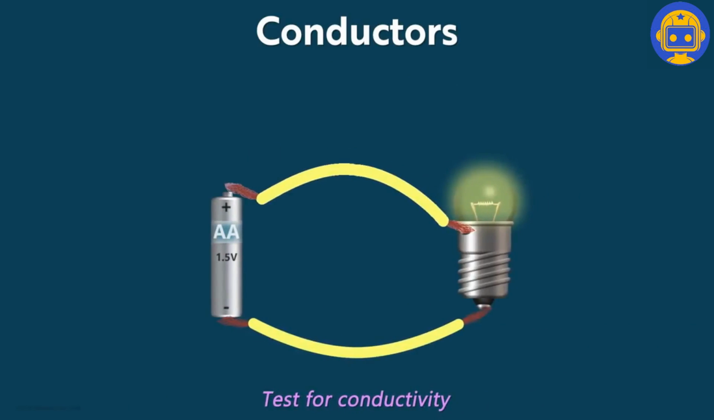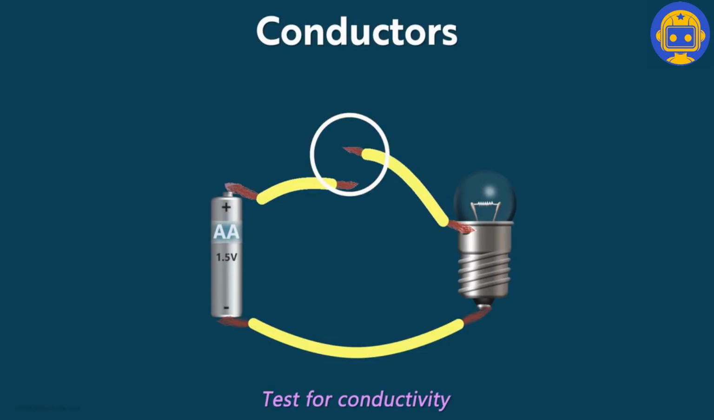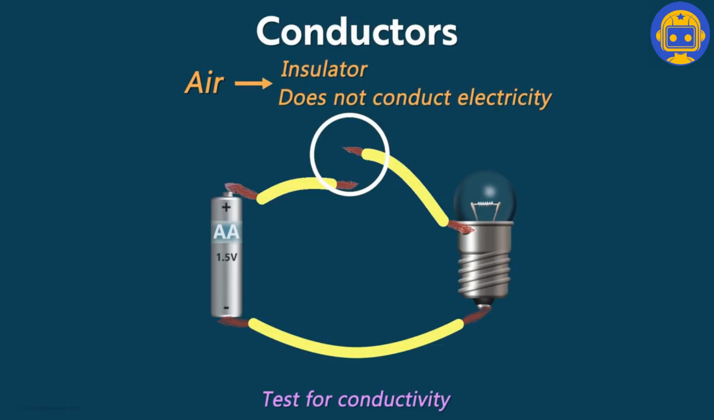We can actually test any object for conductivity. Break the circuit from anywhere by cutting the copper wire. Now at this point, I want you to notice one thing. Look at this region. There is nothing present in this region that can transfer the electrical energy from one side to the other. But there is air in this region. So what can you infer from this? This tells us that air is an insulator. It does not conduct electricity.